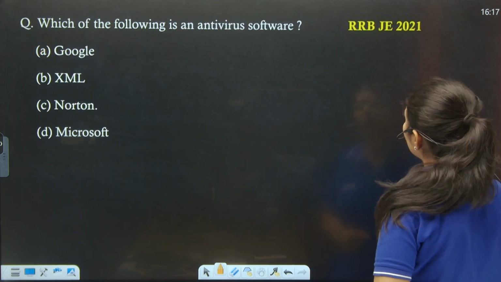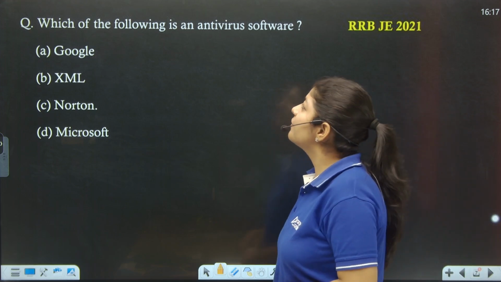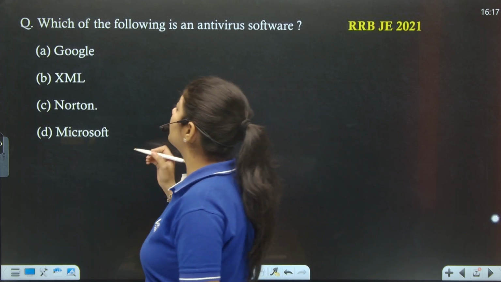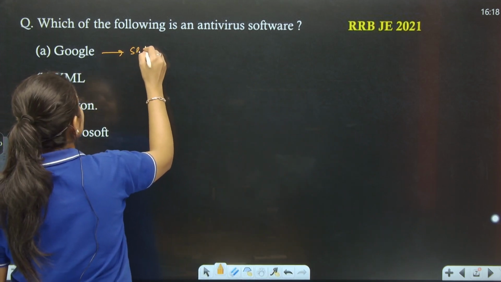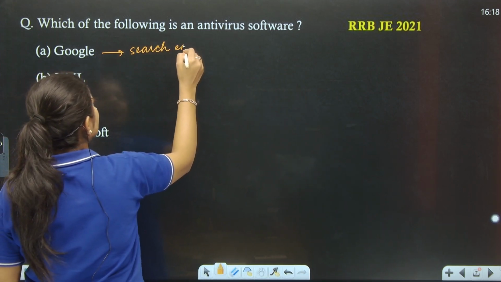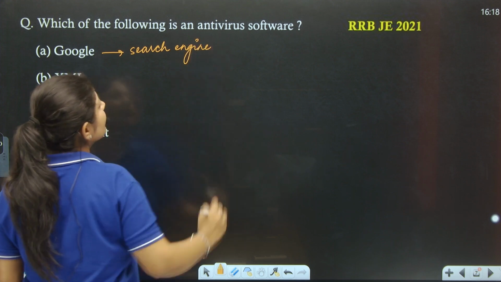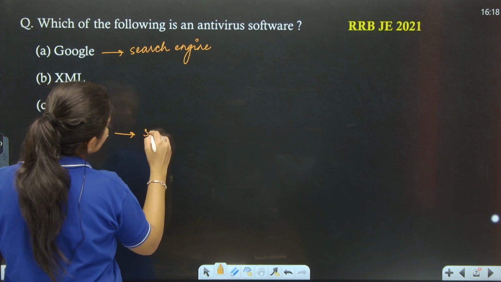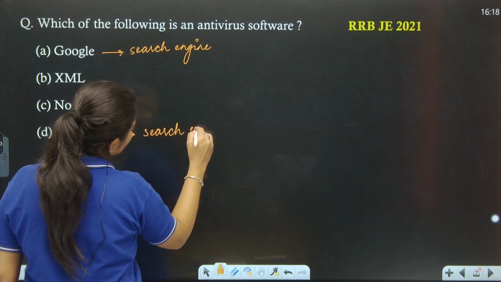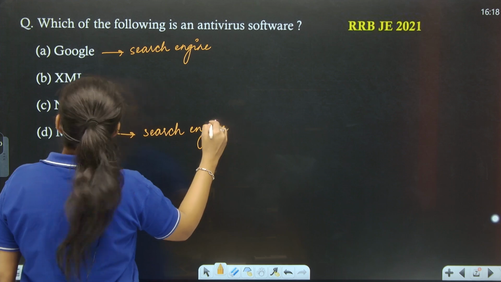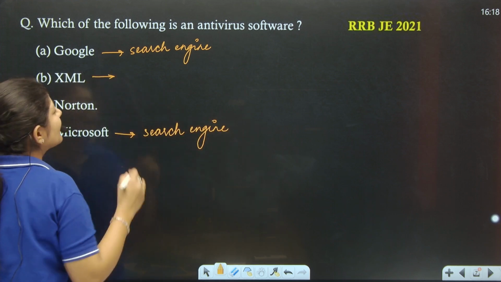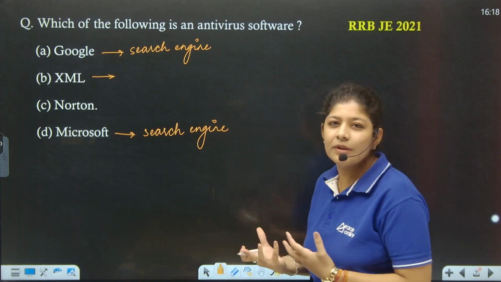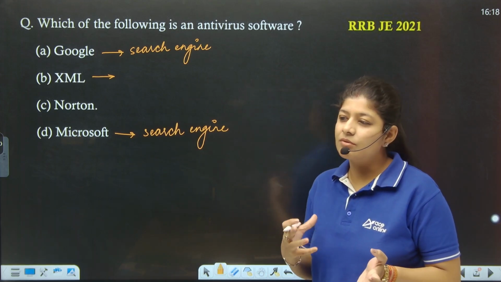Next, the next question says that which of the following is an antivirus software? Google is nothing but a search engine. It's not an antivirus software. Microsoft is also not an antivirus. XML is basically a language through which you can simply store the terms, or you can say store the files.